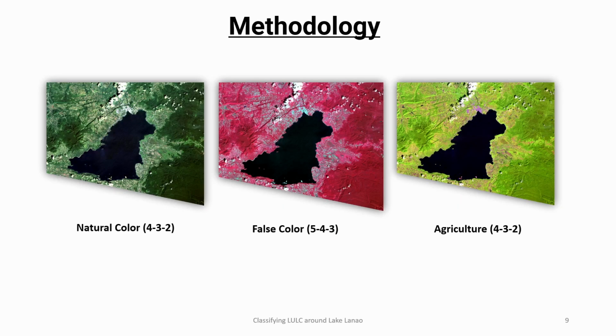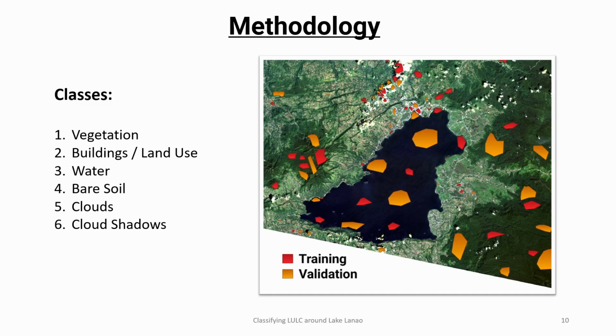We explored the common band combinations from bands 1 to 7. We mainly used natural color, false color, and agriculture for identifying distinct classes from the data. We decided on using 6 classes for training and validation, which are vegetation, buildings or land use, water, bare soil, clouds, and cloud shadows.